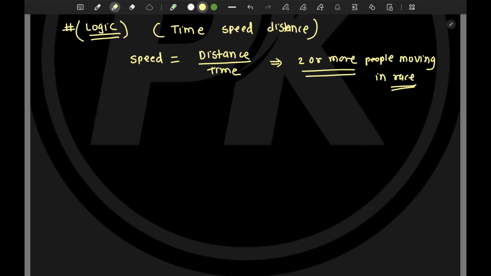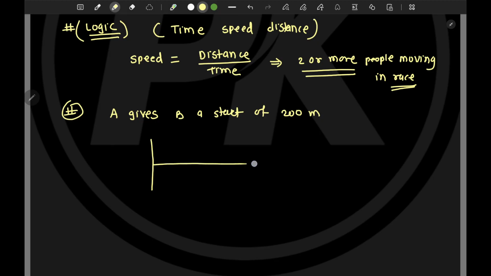As I was telling, students often get confused with the terminologies. For example, if a problem says A gives B a start of 200 meter, what does it mean? Suppose this is a racetrack, this is the starting point, and here is the end point.